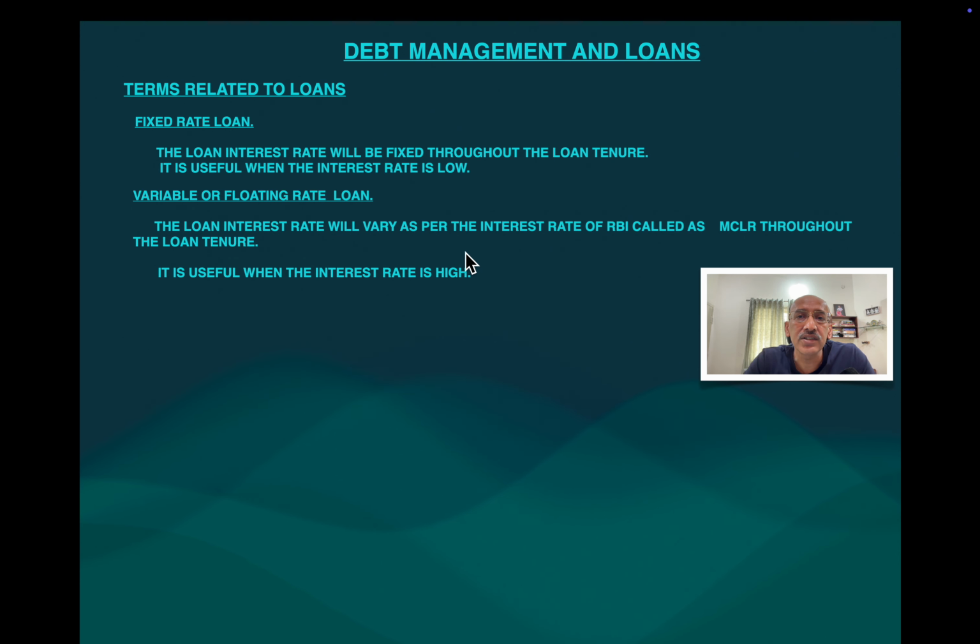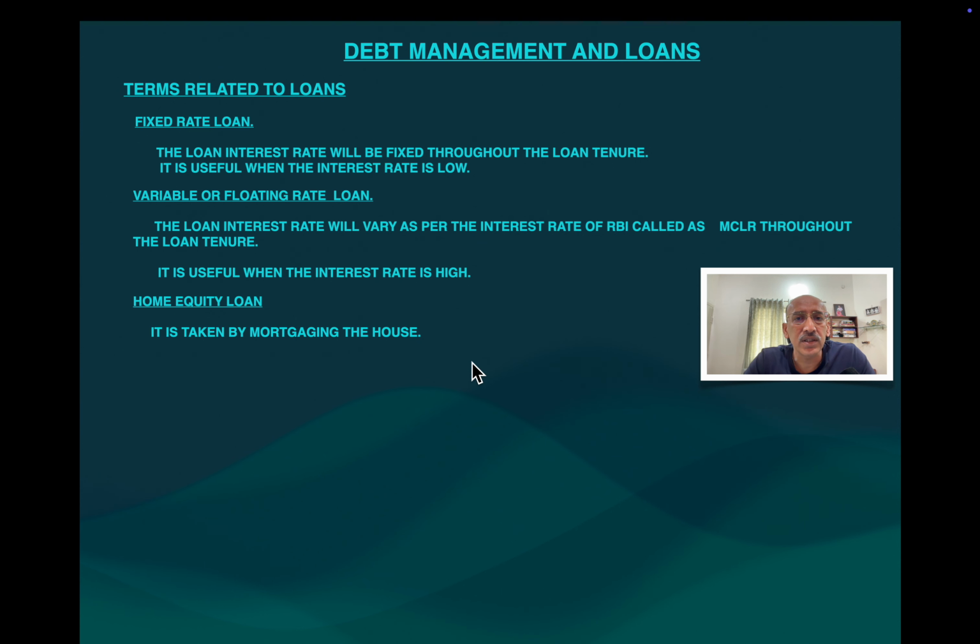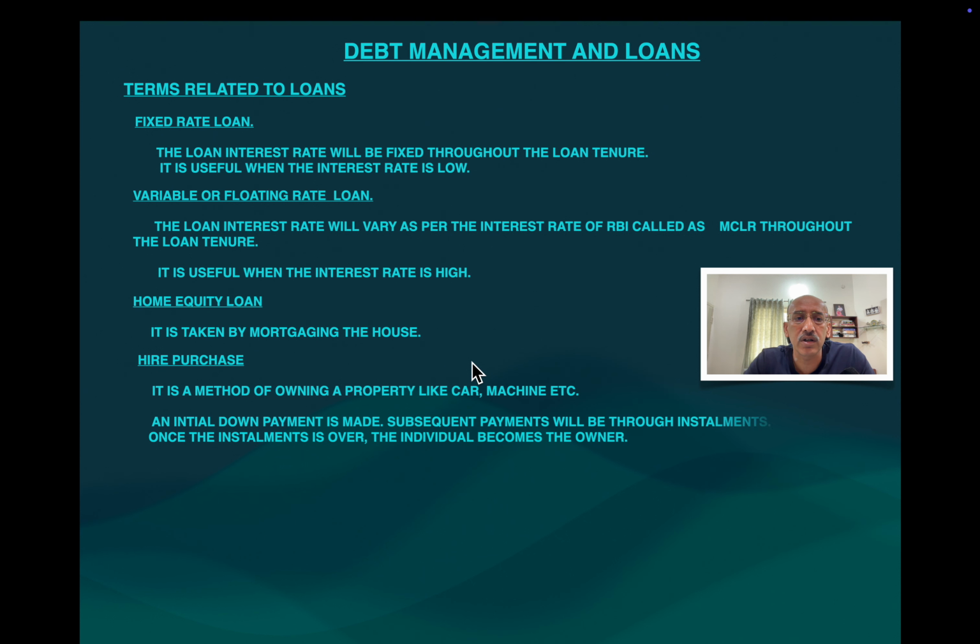Now variable rate is also called floating rate. Most people with a long term loan usually opt for floating rate, where the interest rate depends upon the MCLR, the marginal cost of lending rate of the bank. So it is very profitable if you take a loan during a high interest rate scenario, but you should go for the floating rate. Now something called home equity loan. A home equity loan is taken basically by mortgaging your house.